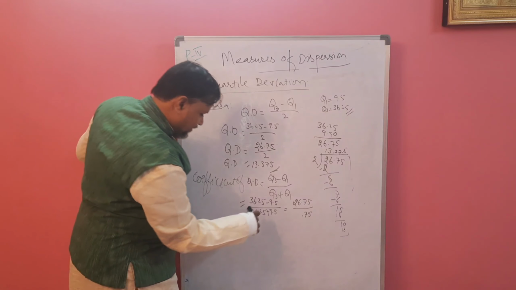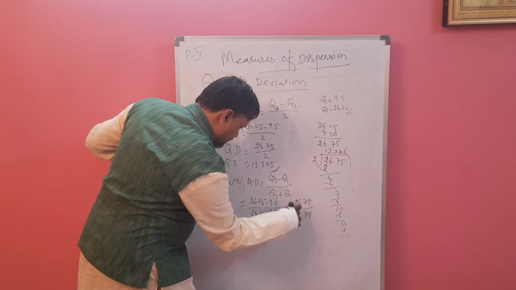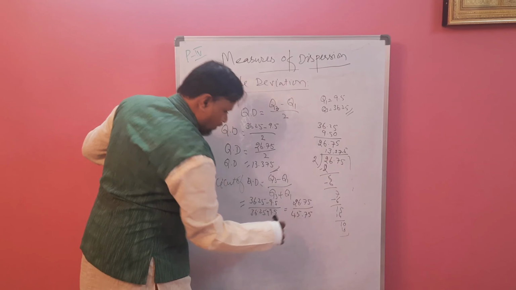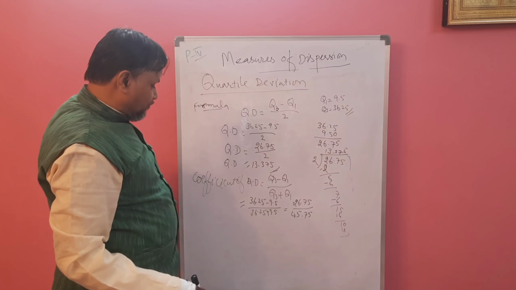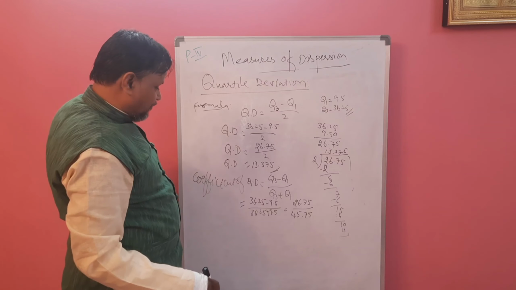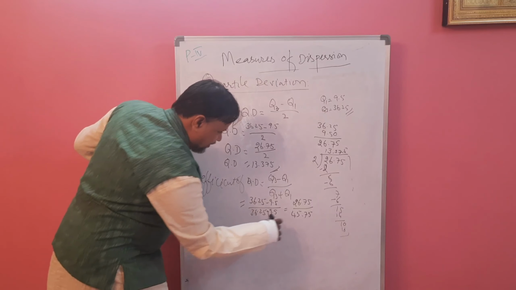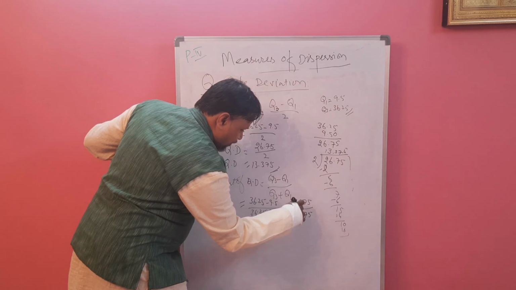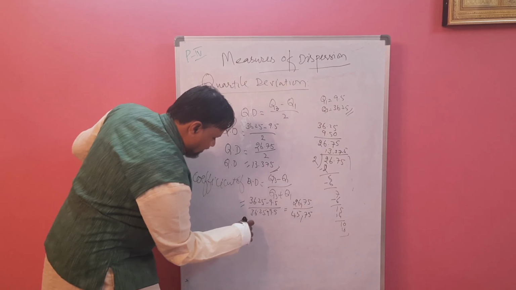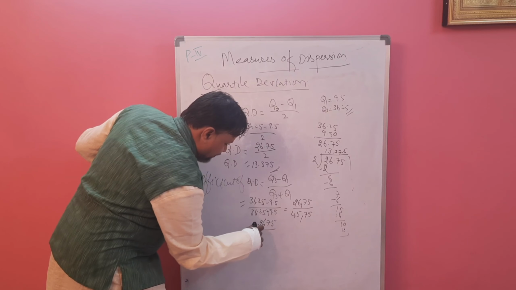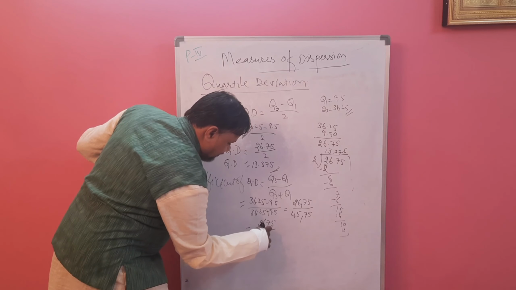36.25 plus 9.5 is 45.75. So 26.75 divided by 45.75. You can remove these points, so this is nothing but 2675 divided by 4575.